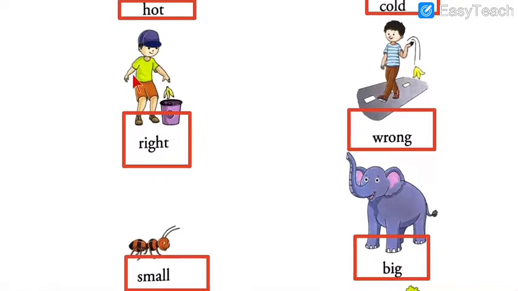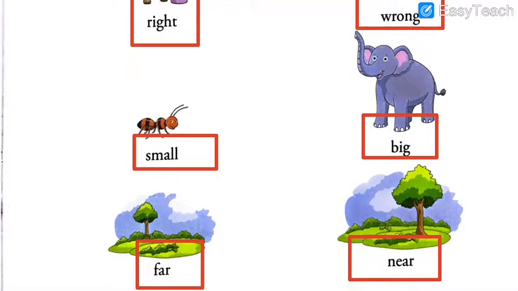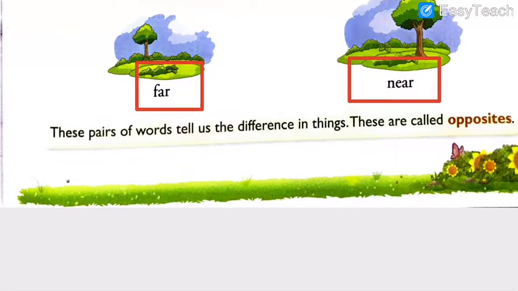This thing you are doing is the right thing, but this is what you are doing is wrong. The ant is small in size, whereas the size of the elephant is big. Again opposite from each other, again different from each other. So these pairs of words tell us the difference in things.